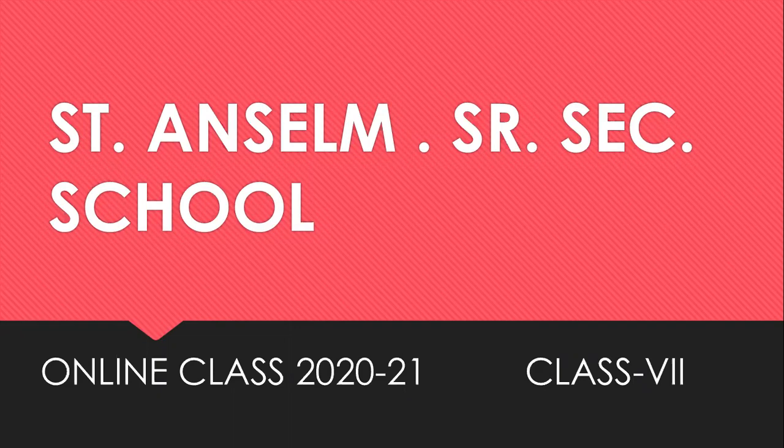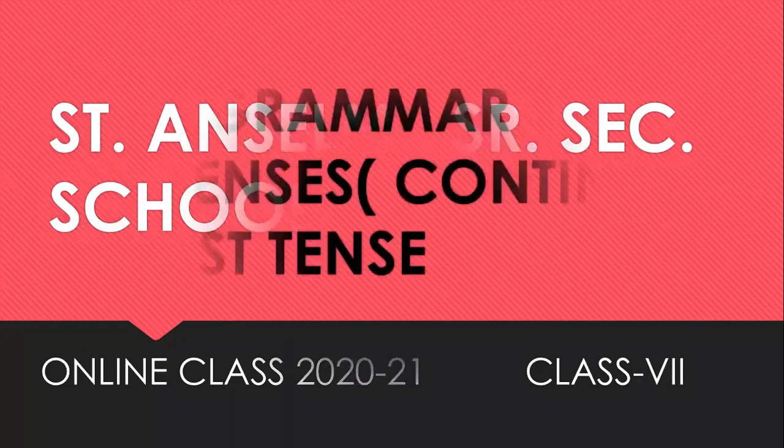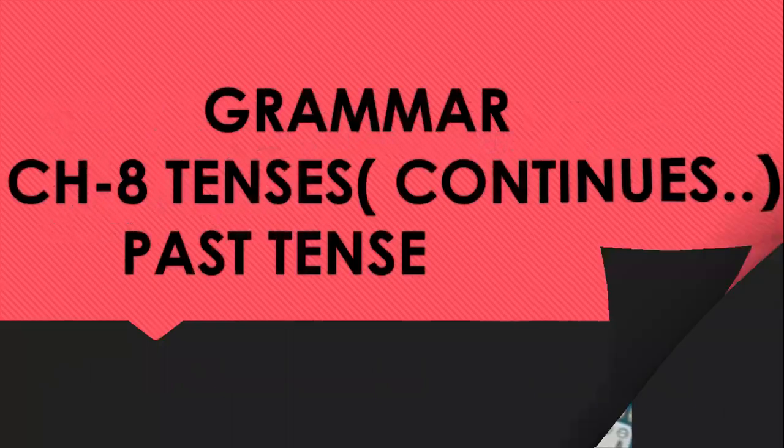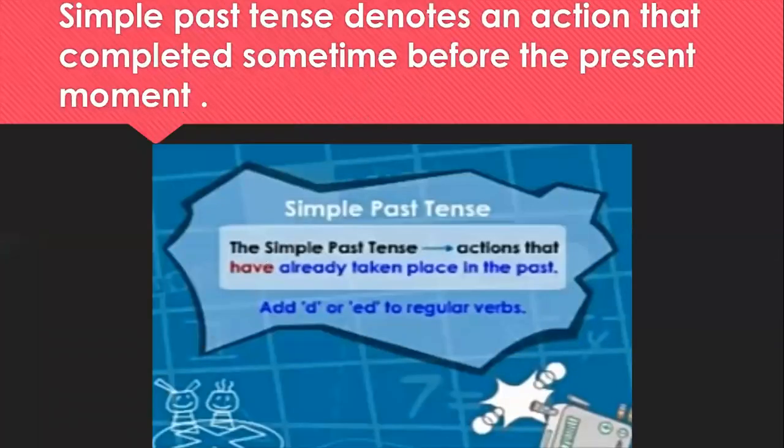Now, today onwards, we'll start our next chapter of English grammar, that is tense. Okay, past tense. As you all are aware, there are four different types of past tense: simple past tense, past continuous tense, past perfect tense, and past perfect continuous tense. Okay. Now, let us start our first tense, that is simple past tense.